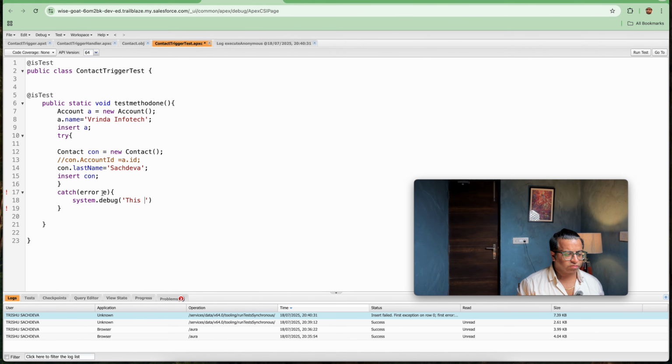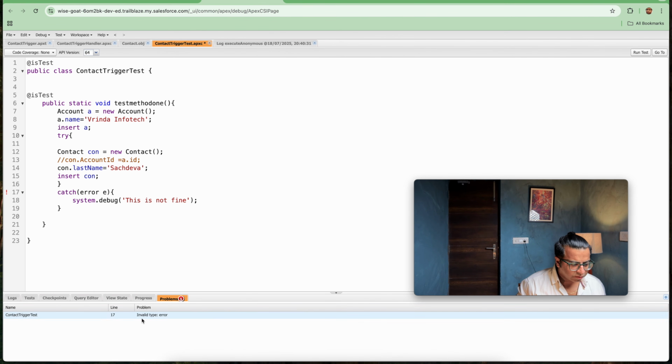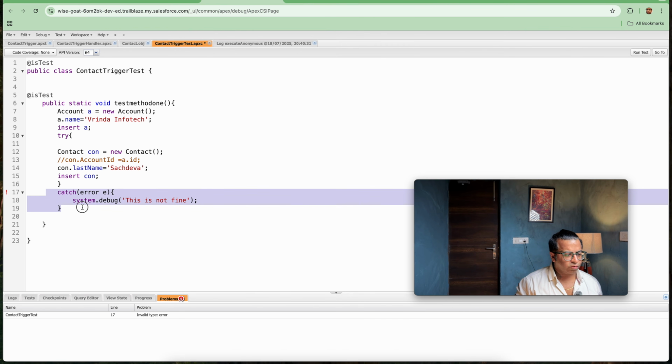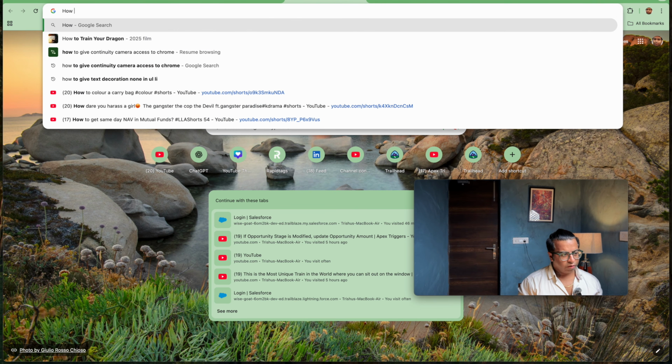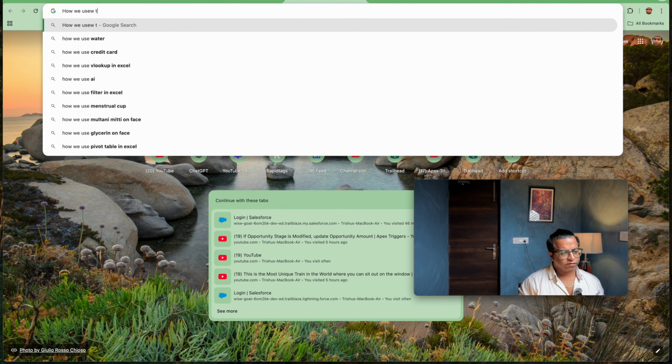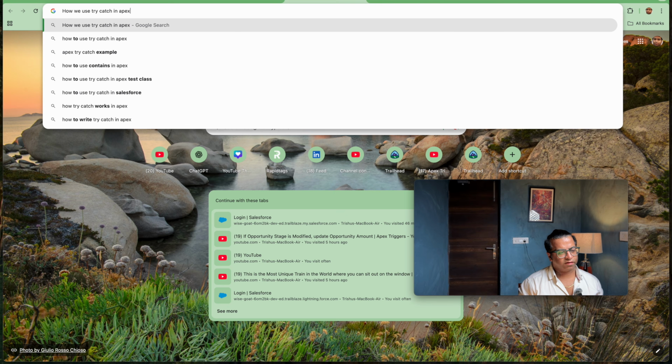So catch error, this is not fine. Let's save it and see what the problem is. Let's search how we use try catch in Apex.